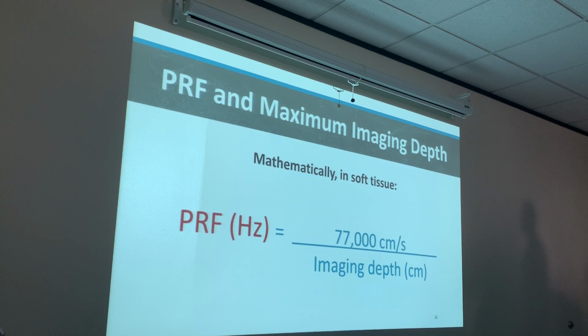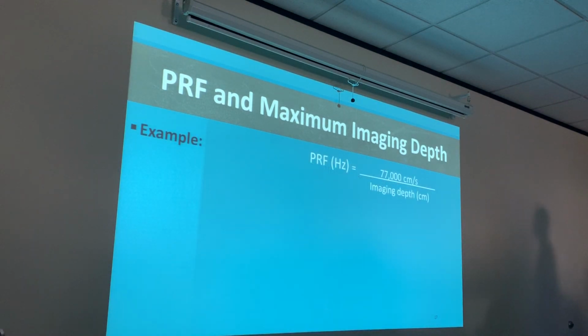They may even ask you, what's the maximum PRF at a depth of 5? Then we know to get our maximum pulse repetition frequency, we take our 77,000 centimeters per second divided by 5. I do have a couple examples right here, guys, because basically even though it's changing the actual units.